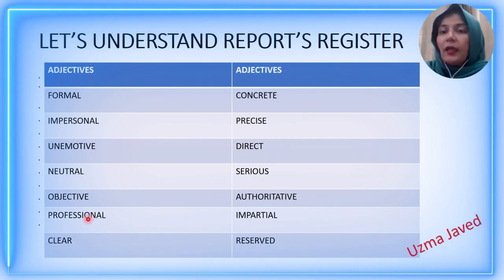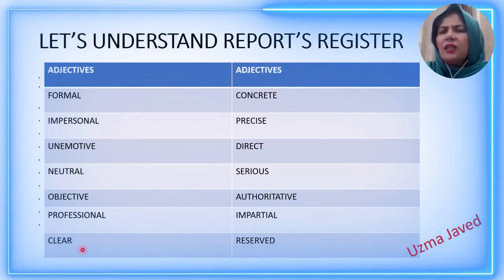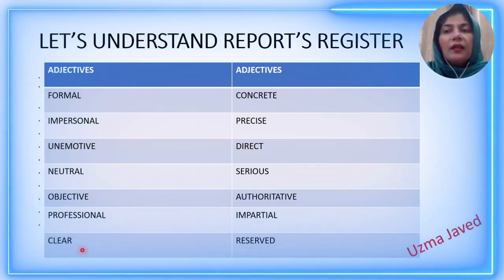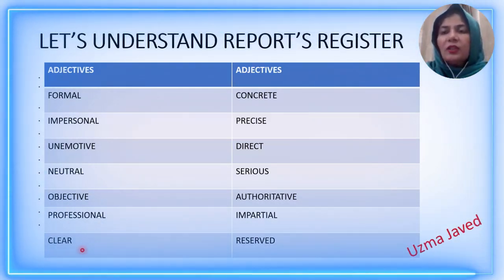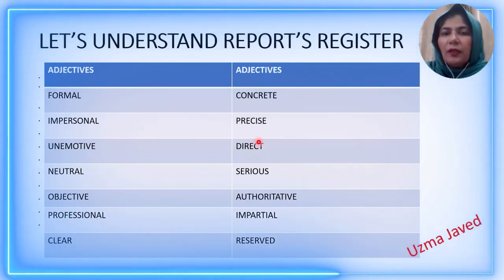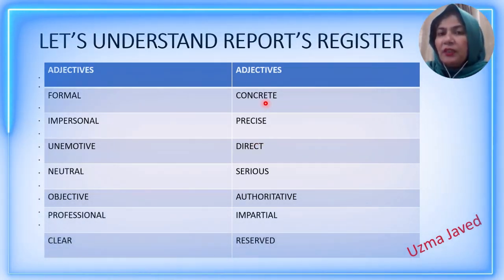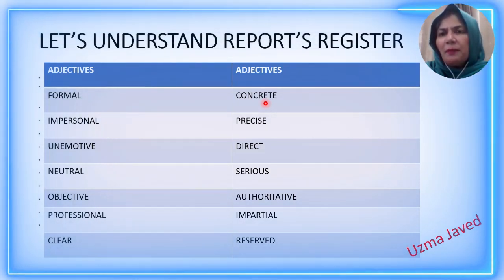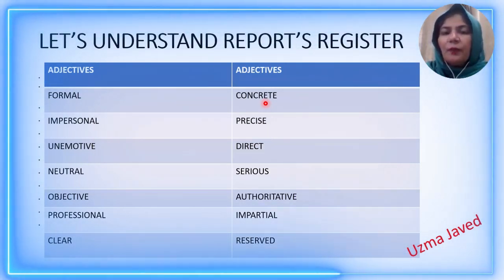You should be talking like a professional. You should be writing like a professional. It should have a clear stance. It should be using clear language. No slang, no unclear expressions will be used. And concrete, meaning solid information, will be provided. You will not be saying repeatedly, maybe it is like that. You should not be giving such vague information.